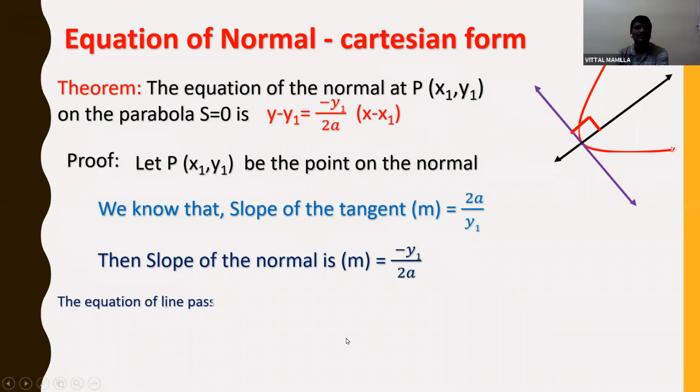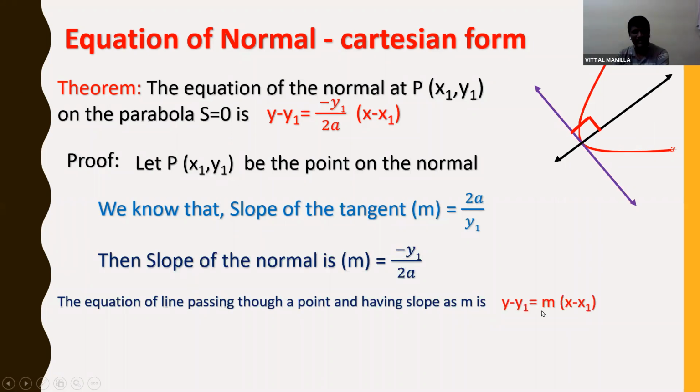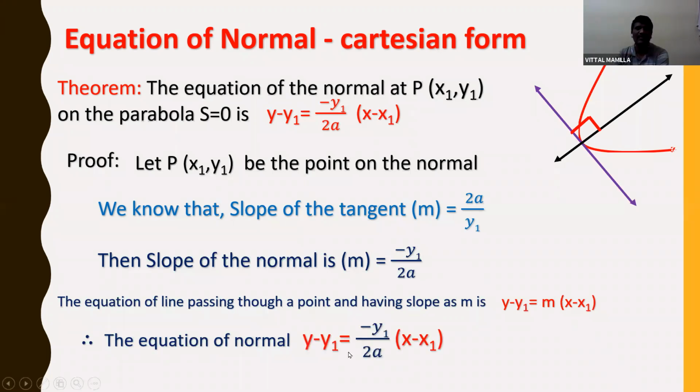So I know the slope value, then I can find out the equation of normal, right? The equation of a line passing through a point and having slope m is y minus y1 is equal to m into x minus x1, which is the normal. I'll substitute the m value here, then I'll get the answer. Y minus y1 is equal to minus y1 by 2a into x minus x1. Here the only thing is how to find the m value. So this is the equation of normal. You should remember this also. This is the equation of normal in Cartesian form.